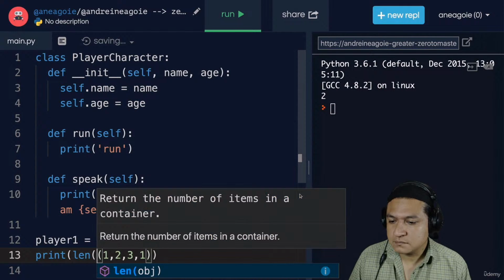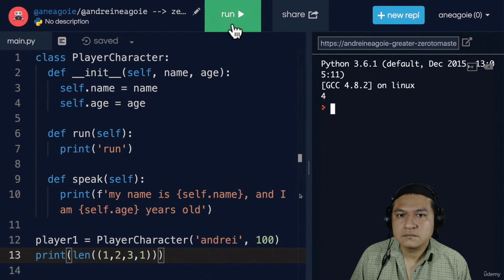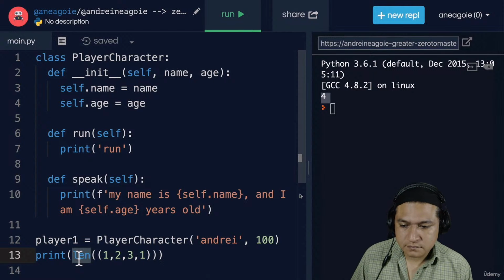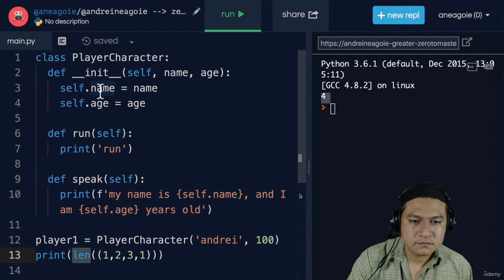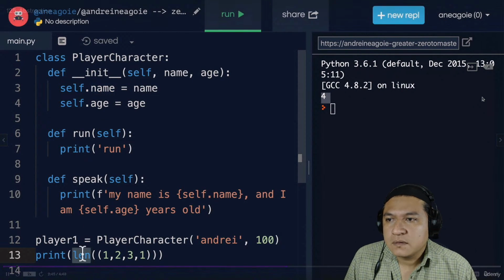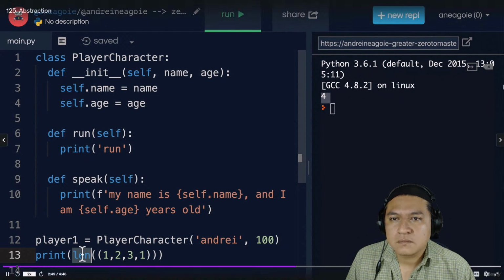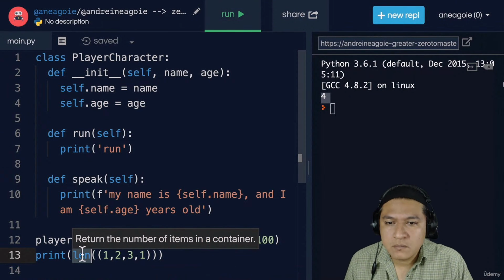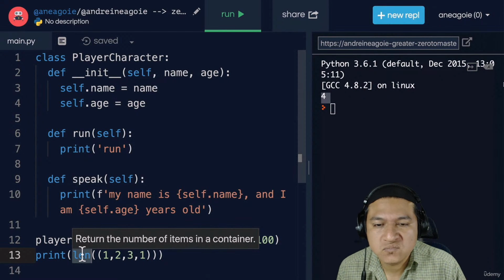The same goes with built-in functions, right? If I do length here and I click run, I get a length of 4, but I don't really need to know how length was implemented in Python. It's abstracted away from us. And this is the power of OOP. It abstracts away things that we don't need to care about, or at least it makes us more efficient so that we know that it works a certain way and we're not wasting our time learning or coding from scratch. If we had our iPhone, for example, well, the camera feature on an iPhone, it'll be nice for an app that we built to use it, but we don't need to actually know exactly how the iPhone camera is coded on an iPhone.